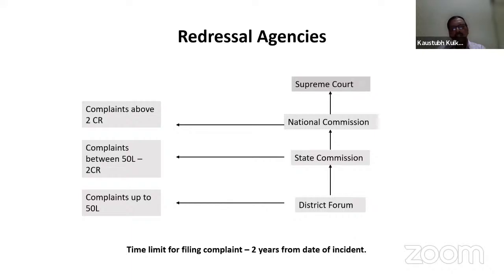These are correct, but I still request all of you to please refer to your legal hub for the correctness of these amounts.